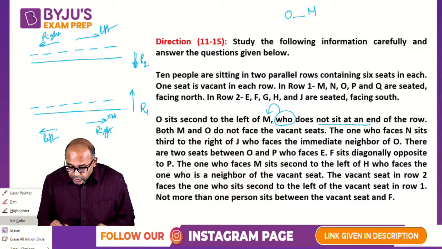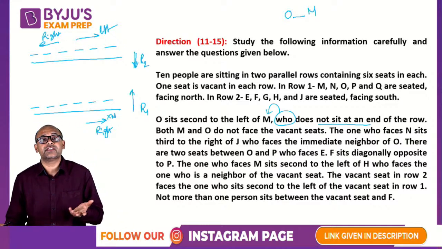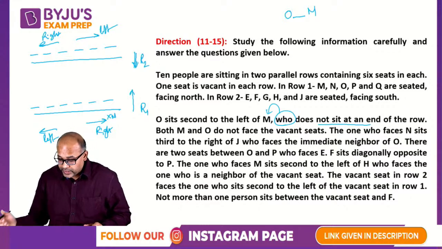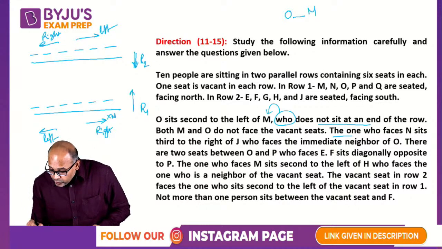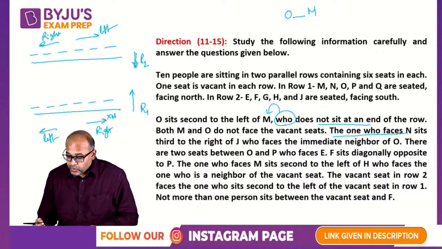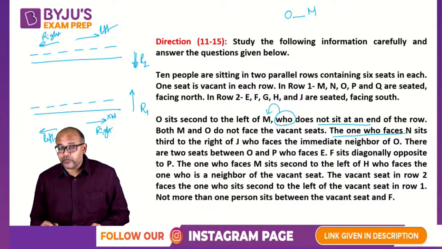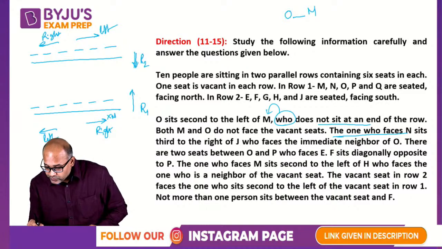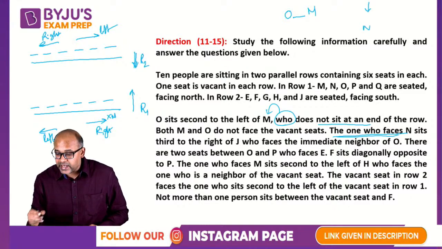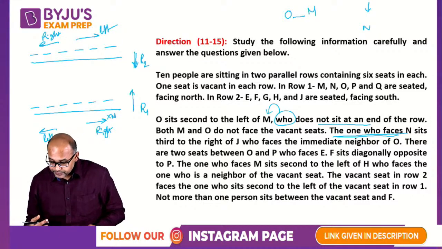And also I do not know right now which of these 6 are empty. So 6 plus 6, one of them is empty in each. Okay. The one who faces N sits third to the right of J, who faces the immediate neighbor of O. So let's start with this. The one who faces N. So let us say N is here. So the one will be facing N like this, opposite.